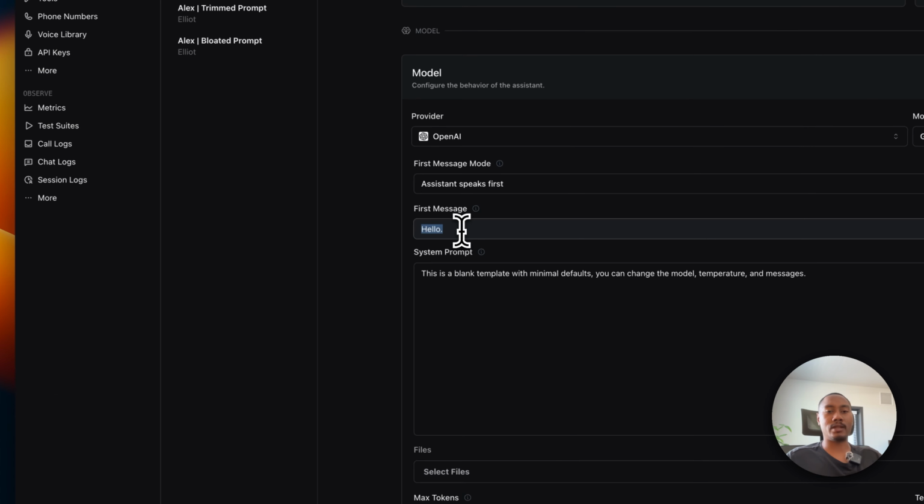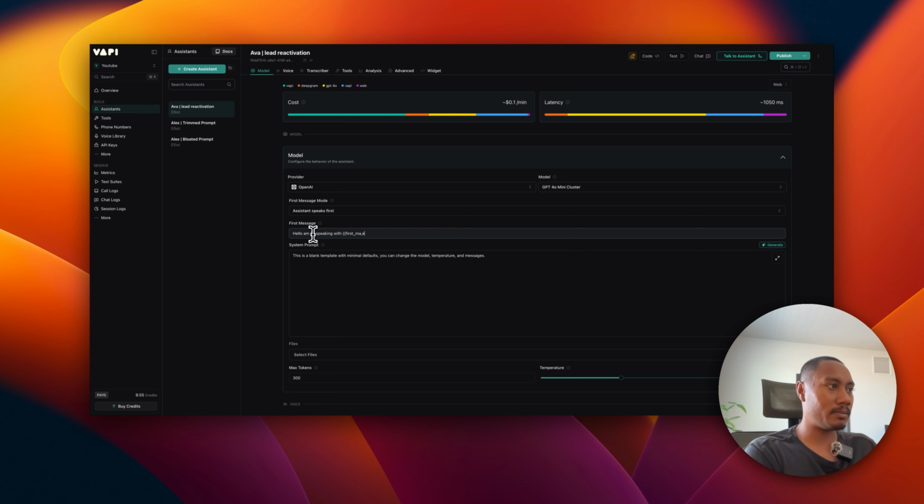And here we want to plug in the dynamic variable that we'll pass in from the HTTP request on Make. So we're going to use double curly braces, and we're going to put in first underscore name. Now, the variables need to be exactly how we're going to set it up on Make. So just keep that in mind.